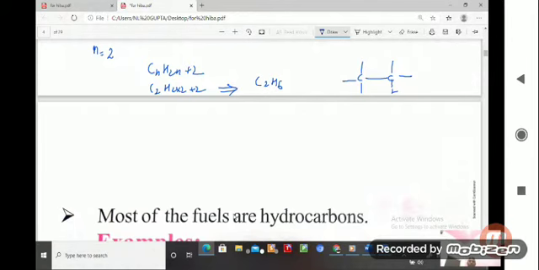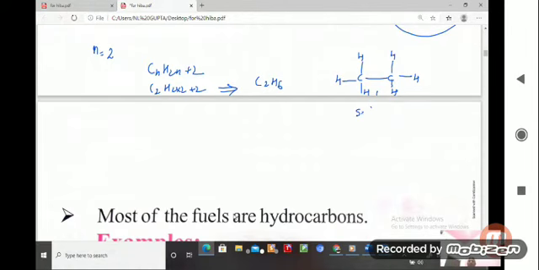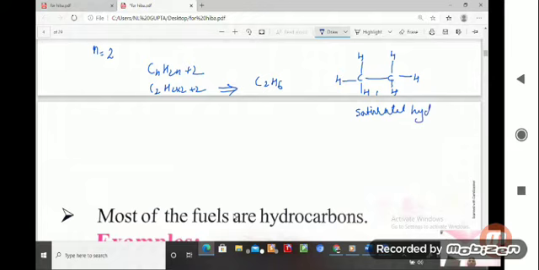Hydrogen, hydrogen, hydrogen, hydrogen, here is hydrogen, here is hydrogen. So all are single bonds. So this is a saturated hydrocarbon. Now, if we talk about the name, there are two carbons, so eth, and a single bond, so ethane. Okay, so this is the saturated hydrocarbon.